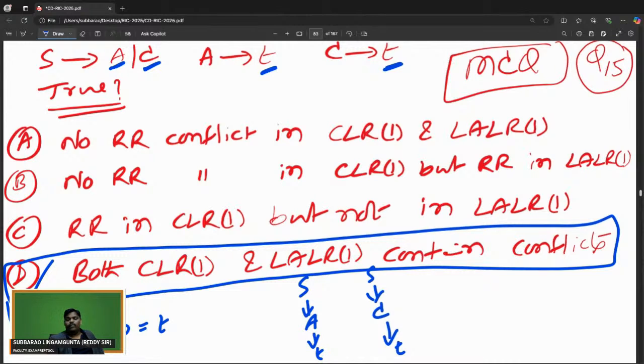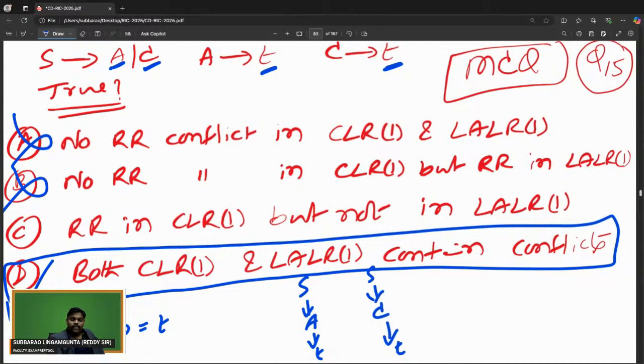It is not any of them. Some people are asking, sir, what may be the reason? Only RR conflict, because no production contains more than one symbol on the right-hand side. So only RR is possible. If you want, you can verify. RR conflict is the reason for that. There is no RR conflict in CLR1, but RR is there in LALR1.